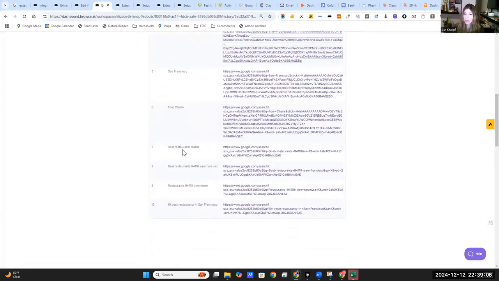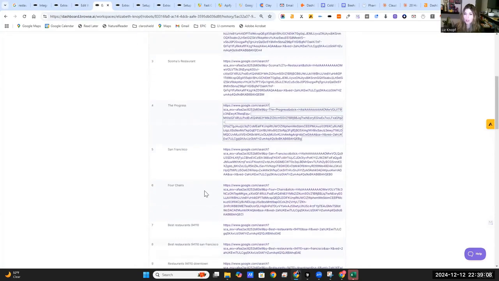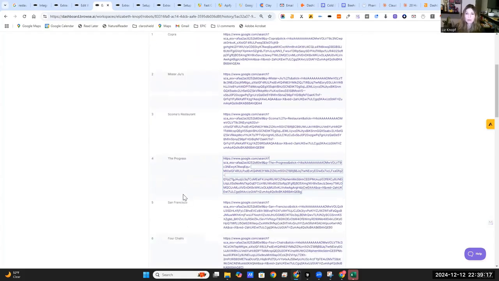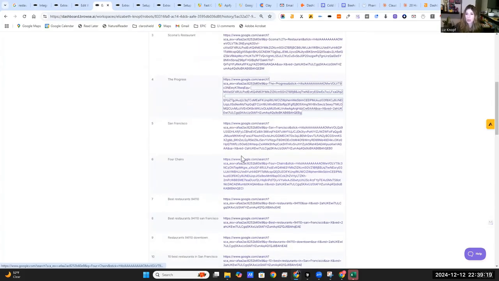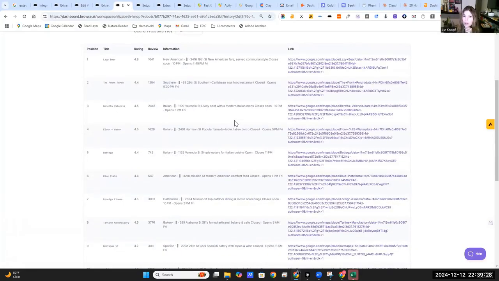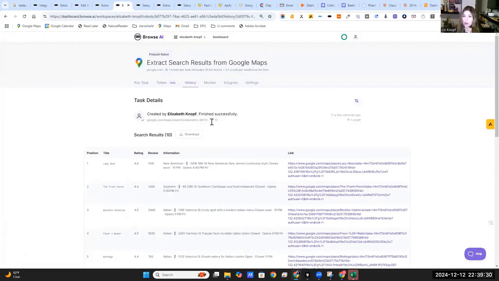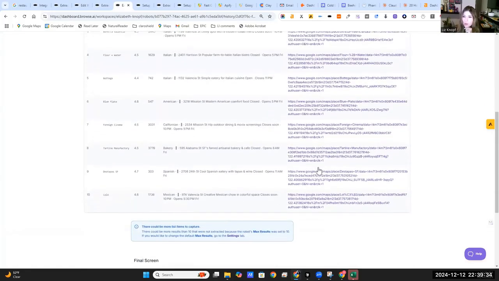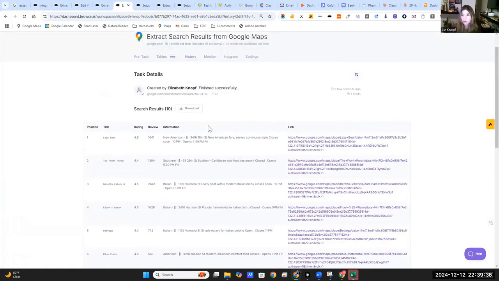So I would actually take this data and put it into a different automation that would then go and scrape those specific websites, if you wanted a deeper level flow, which I will also see if we can show you how to do. Okay. So here is what we got from Google Maps. Beautiful. This is very nice data here. Everything is well structured. That's why I like Google Maps for local searches more so than Google Search. But again, plenty of use cases you need Google search results.